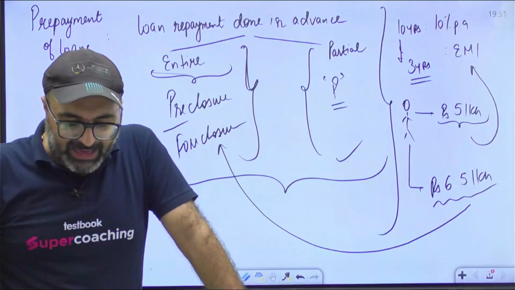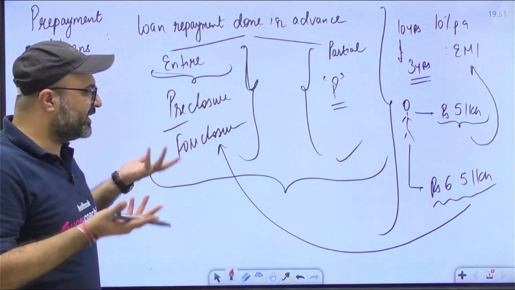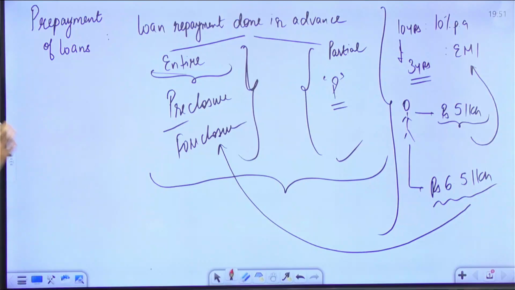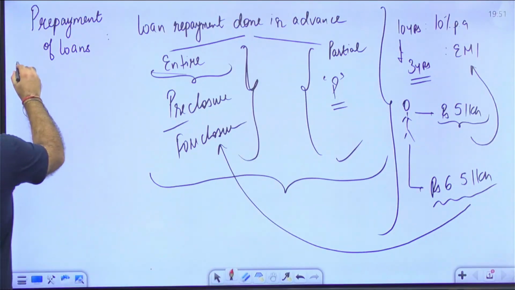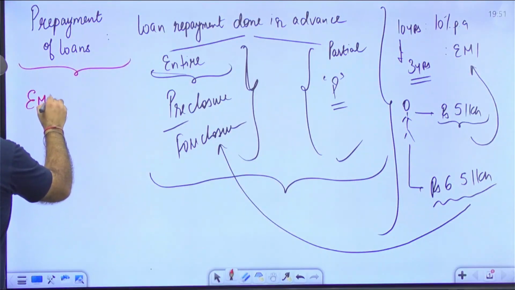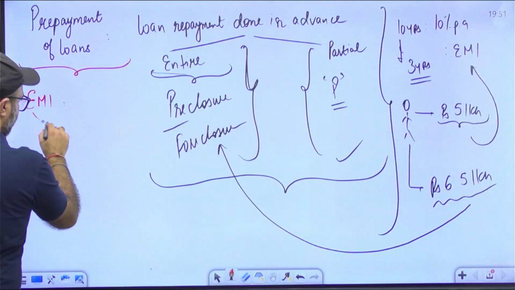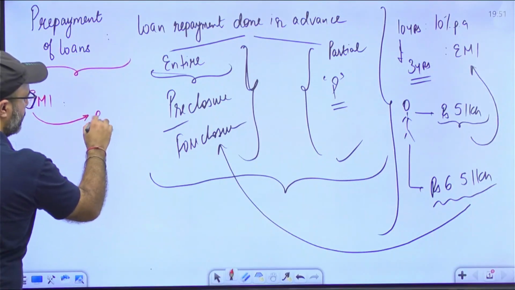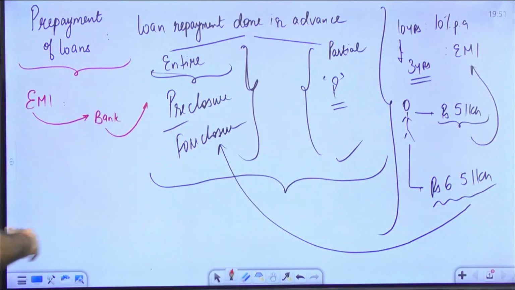The moment bank said this statement to me, I was very upset. I said, क्यों? किस बात की penalty? What is the reason? Then bank explained to me in this manner कि sir, I was expecting that you will be making your repayment in the form of EMIs, and I have already made the arrangements for how I'm going to utilize the EMIs which I'm going to receive from you in order to earn profit, in order to earn return.